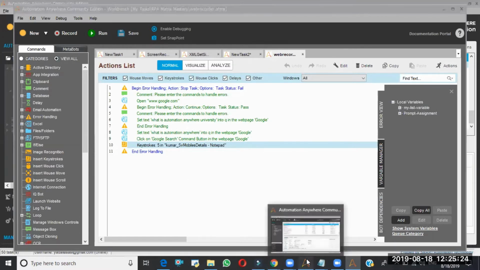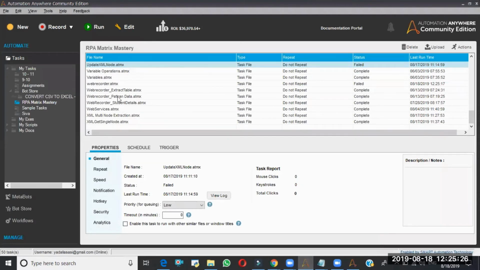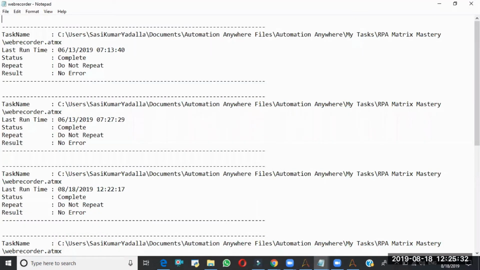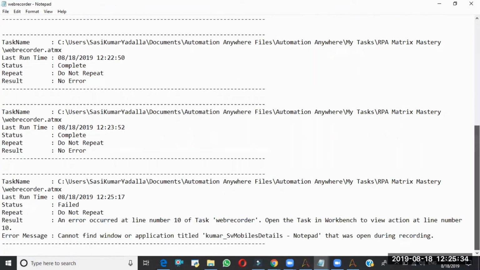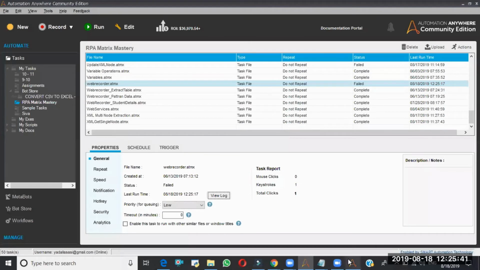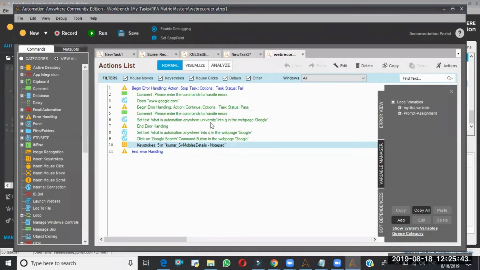Let's go and see. See, task has been failed. If you go to the view log, see, cannot find the window or application title. But we haven't received that pop-up. Earlier we needed to get the error pop-up, but we are not getting that pop-up now because we kept this line inside the error handling.